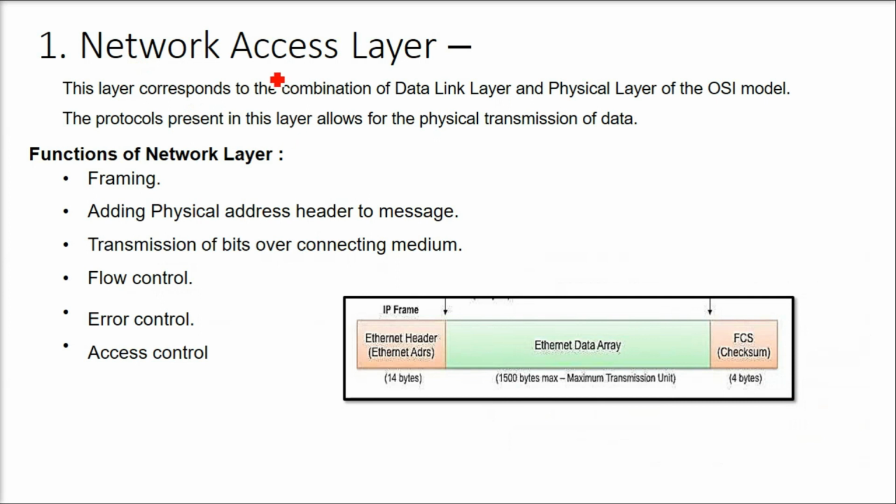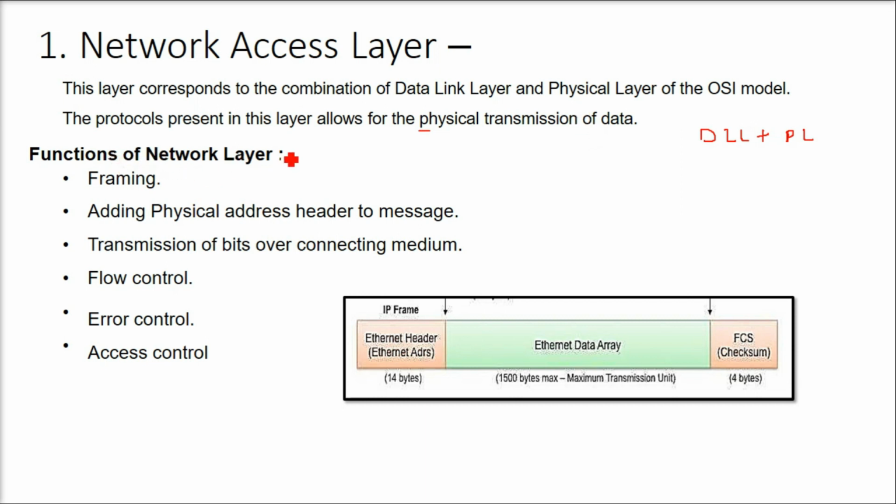First layer is the network access layer. This layer corresponds to the combination of, as I just indicated, the data link layer plus the physical layer, the lowest level layer of the OSI model. The protocols present in this layer allow the physical transmission of data, bit and byte transmission.